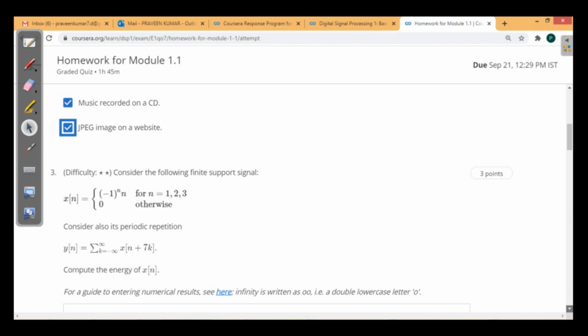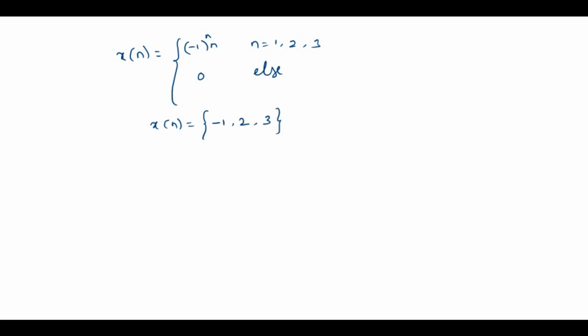Okay, let's see the given sequence. x of n is equal to (-1) to the power n into n for n equal to 1, 2, 3 and it is 0 else. So I am writing this in sequence form: x of n is equal to -1, 2 and 3.